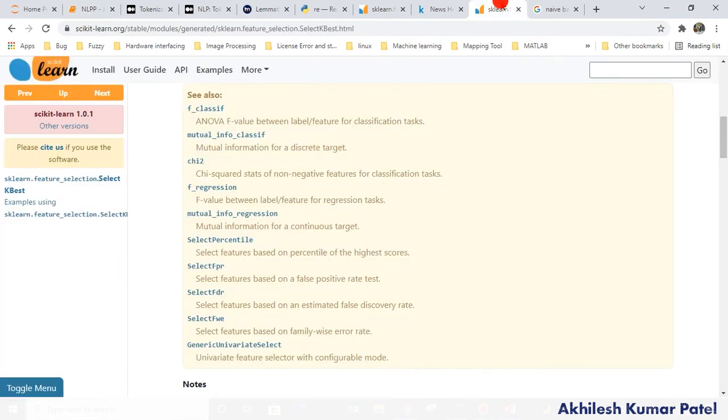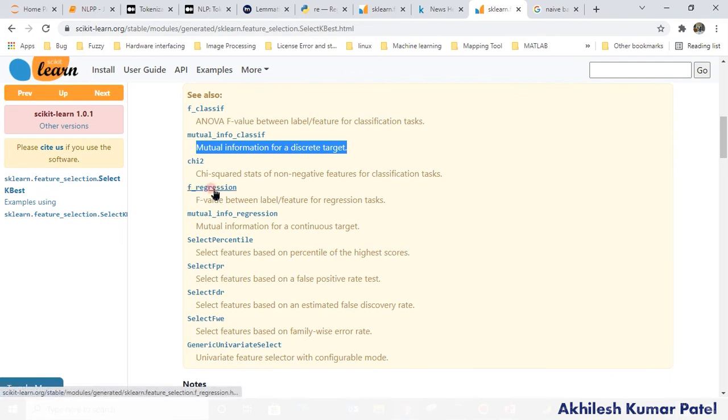Let me show you what other feature selection algorithms there are. There is ANOVA, analysis of variance, which you can also use. You have mutual information for a discrete target, so instead of chi-square, this also works for a discrete target. You can choose this. These are the libraries available in scikit-learn.